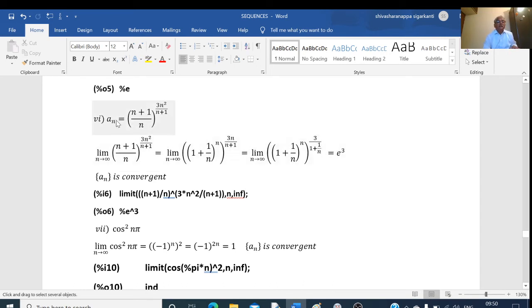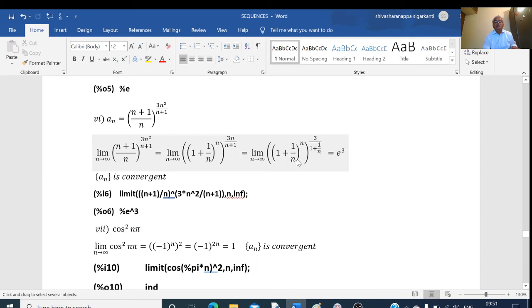So here taking the limit of ((n plus 1) by n) to the power of 3n square divided by n plus 1 is equal to, if I take the separate denominators, I will write (1 plus 1 by n) to the power of, I have this is the power. I will take 1n first, to the power of n into the remaining in the power. What remains is 3n divided by n plus 1.